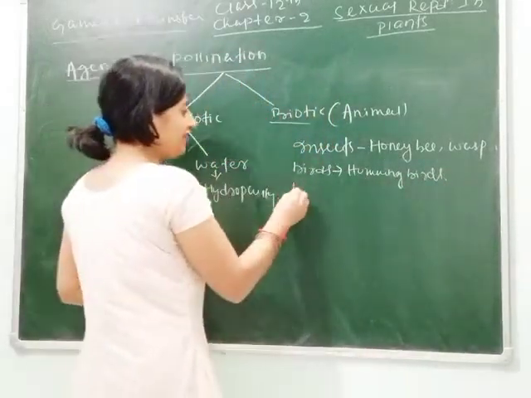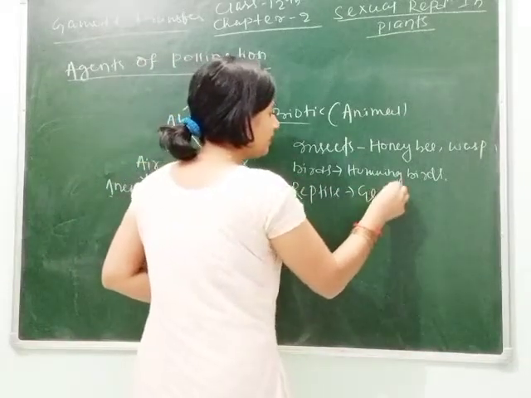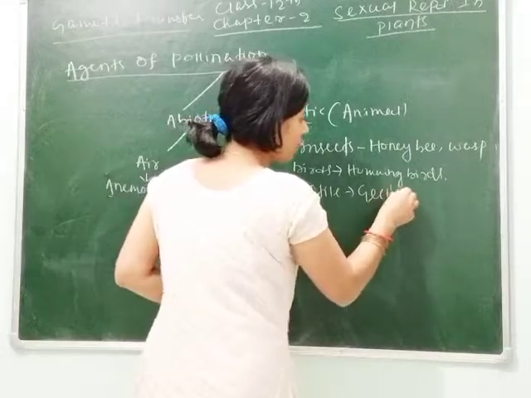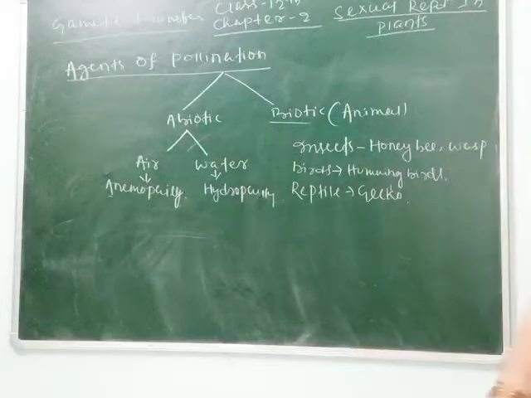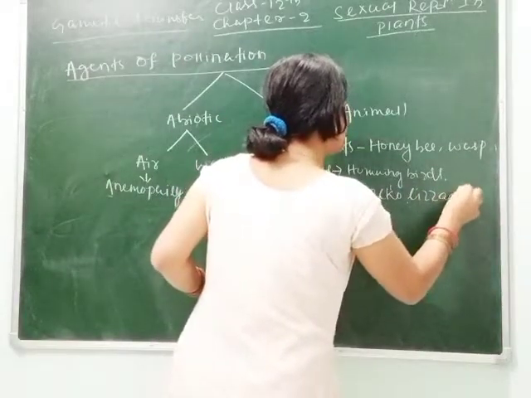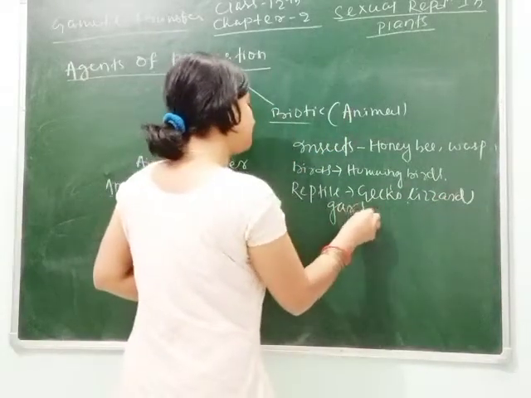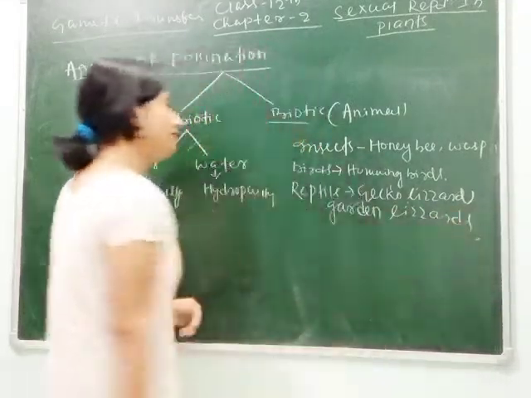If they are reptiles, gecko is the example. Yes, gecko lizards, and garden lizards. Clear?